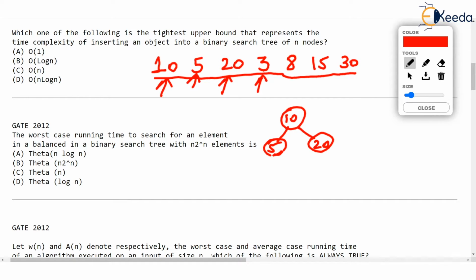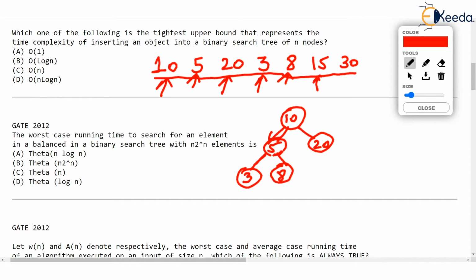3 is less than 10, so first we will visit left, and 3 is less than 5, so the left of 5 is vacant, so 3 goes here. Similarly, 8 is less than 10 but greater than 5, so 8 goes to the right of 5.